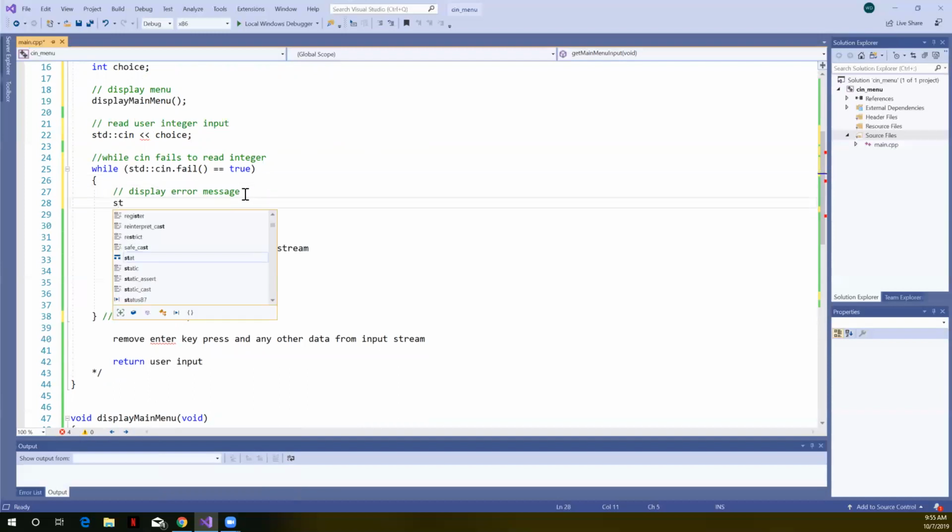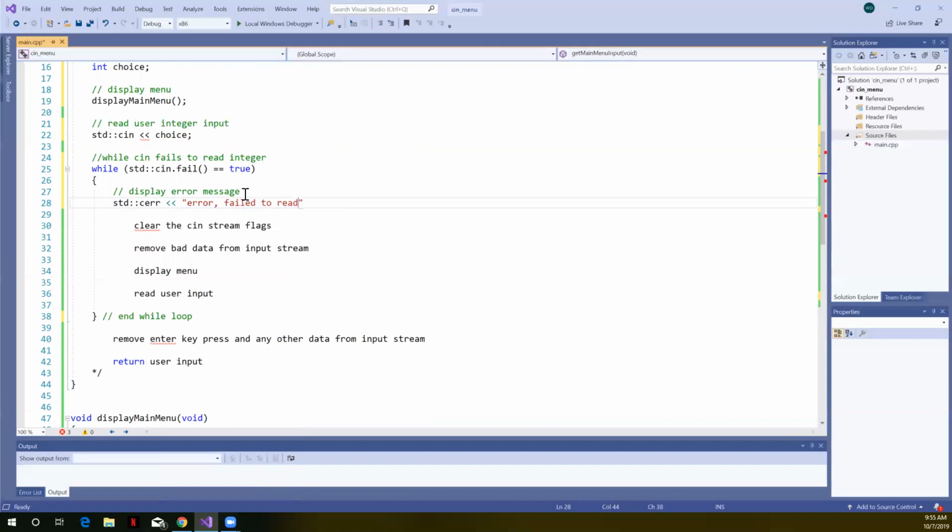We could use cout, or we could use the cerr error stream. I'm going to say error, non-integer input. Just going to make it a terse message at this point.